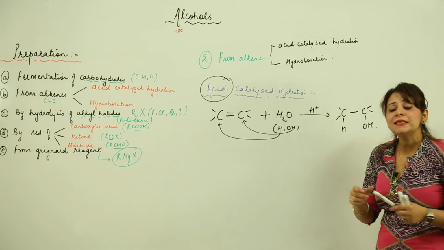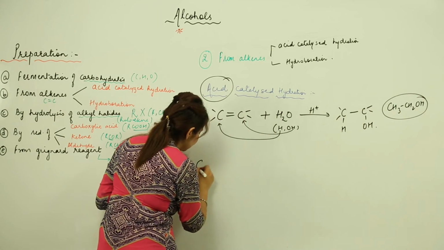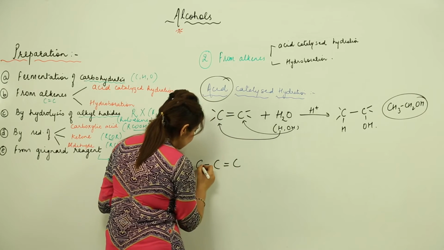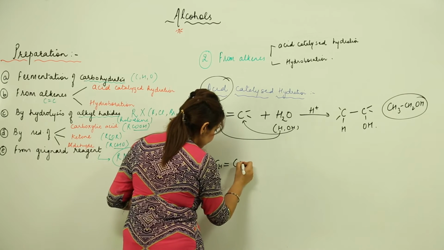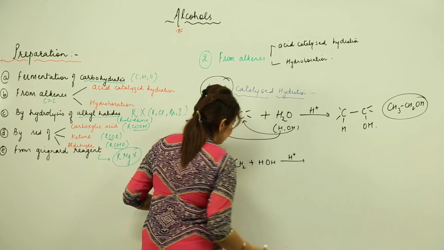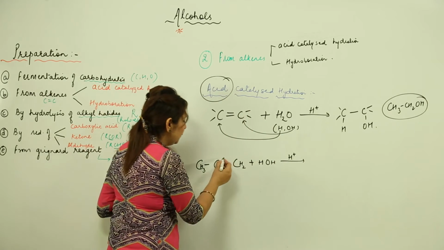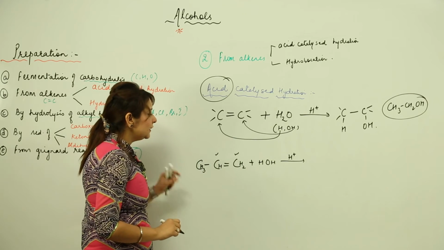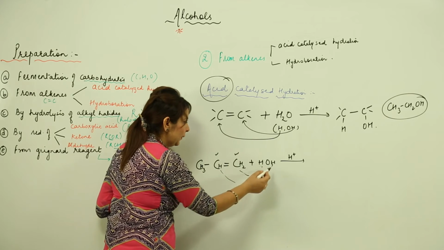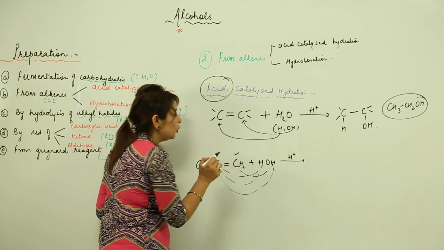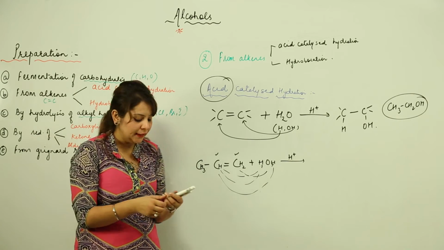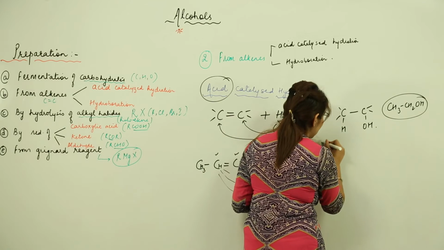But when we take an unsymmetrical alkene, because this was a symmetrical alkene, let's take one unsymmetrical alkene. In this I am adding water again, catalyzed by hydrogen. Now in this case, the double bond is between this and this carbon, right? So that means you may attach this to this place, or this to this place. So actually we follow a rule in this case. Whenever you encounter an unsymmetrical alkene, you need to follow a rule, that is Markovnikov's rule.